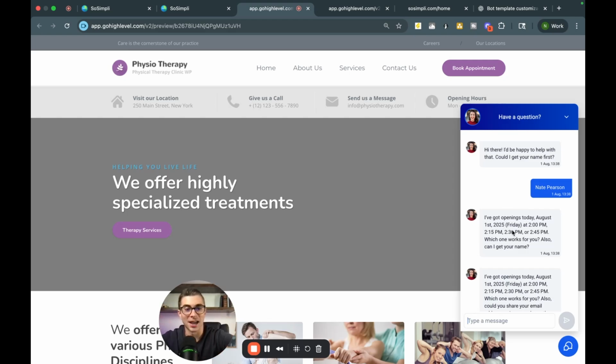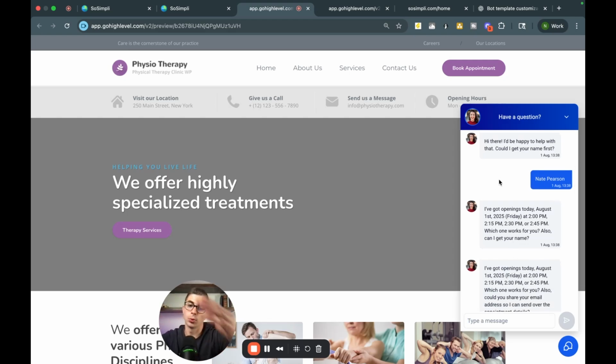So how I could fix that, so it doesn't double message right here, is I could make the response time a little bit longer. So maybe I'd put like 10 or 15 seconds to give some more time to type. So again, I'm showing you all the real stuff here, the flaws, and then how to go make those tweaks.